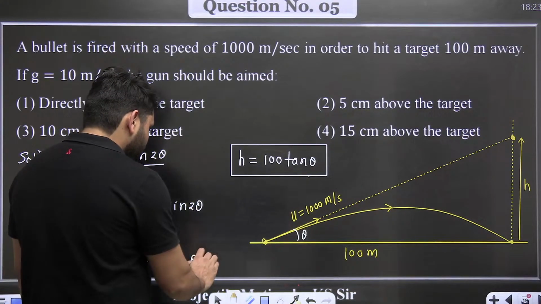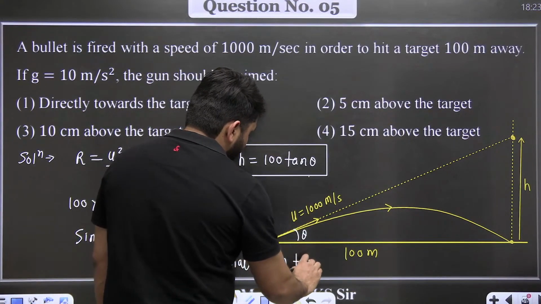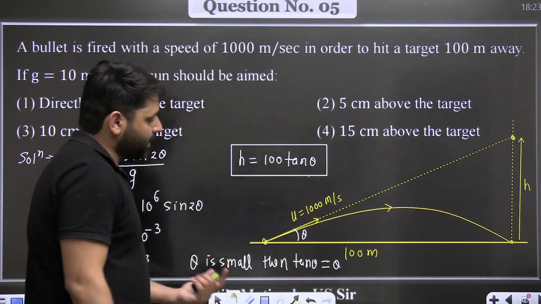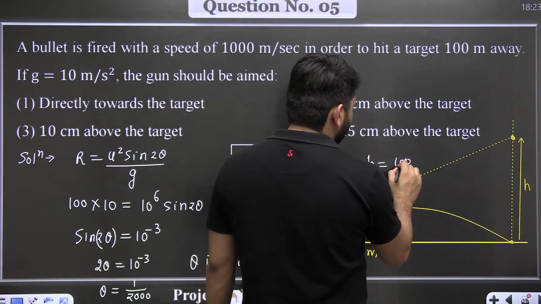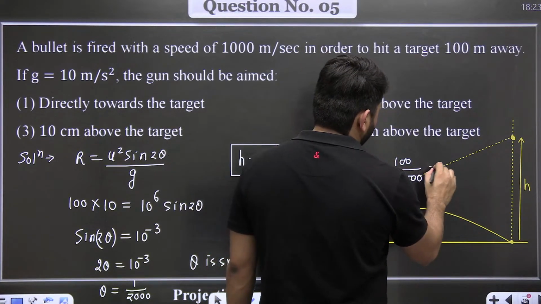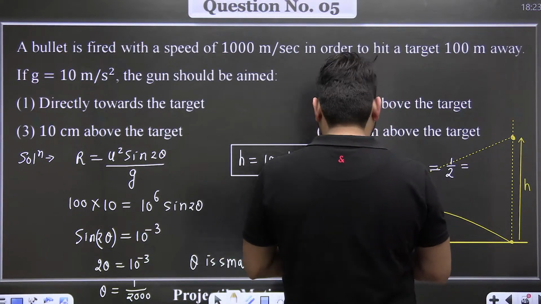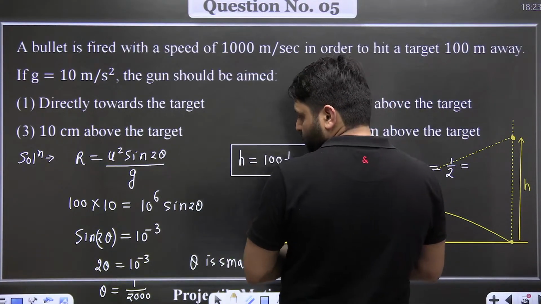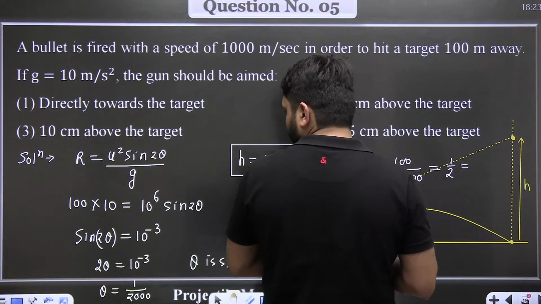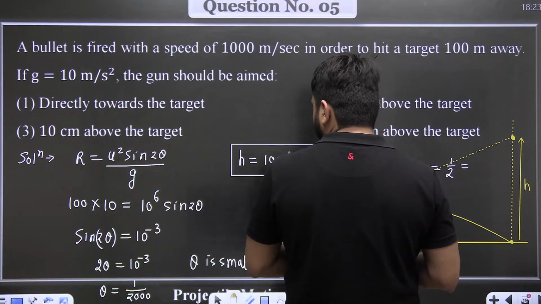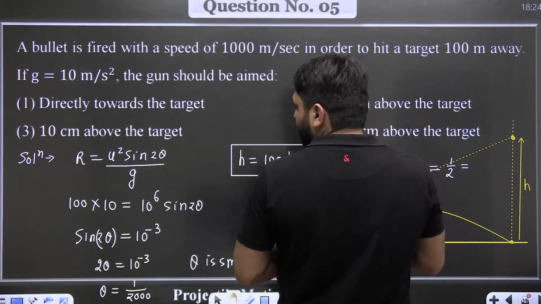If theta is small, then tan theta is also equal to theta. Value of h becomes 100 divided by 2000... Okay, this is 100 meter.